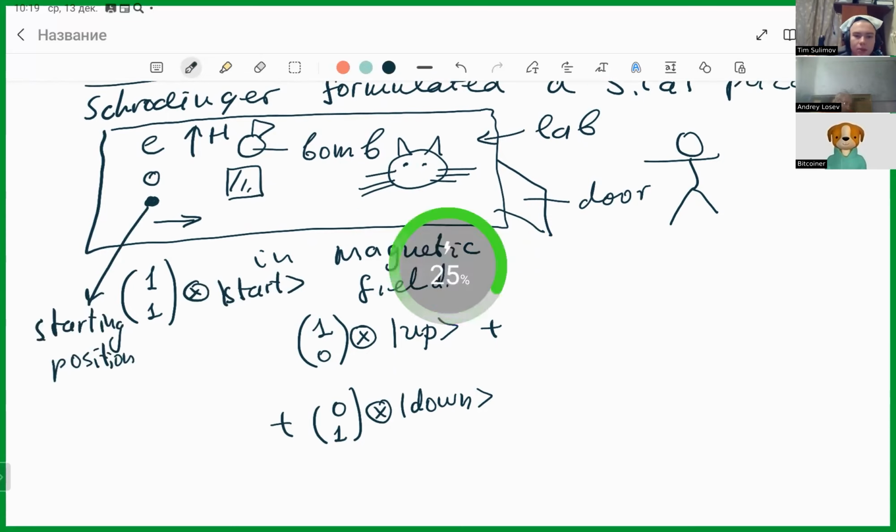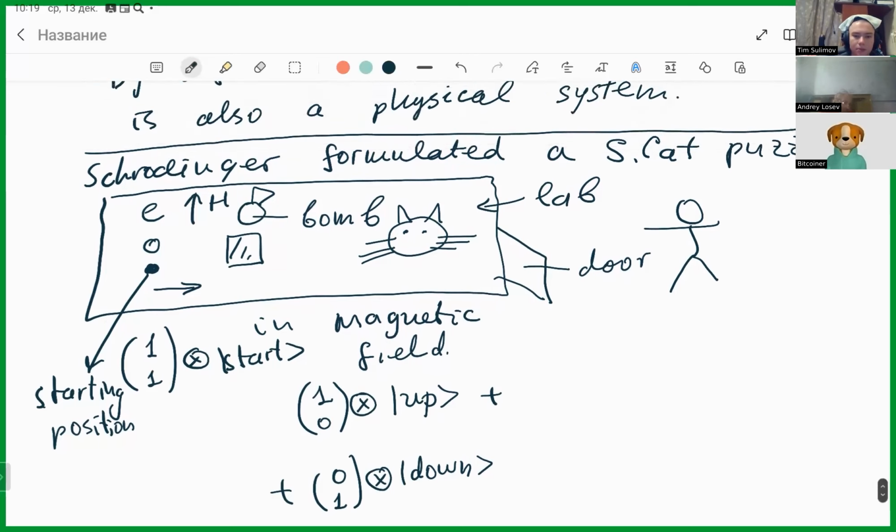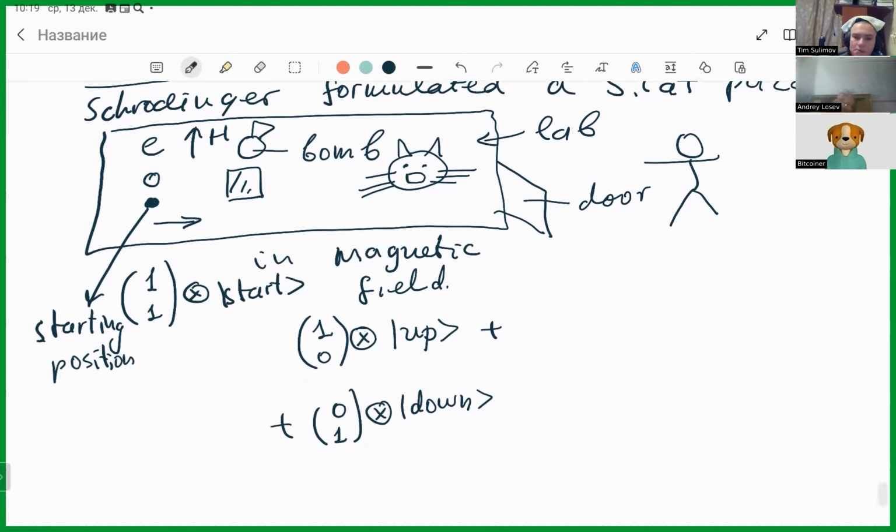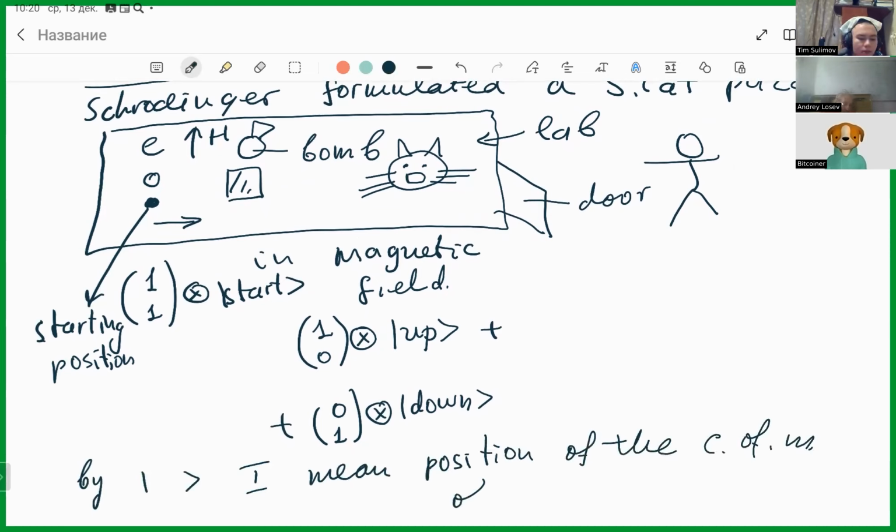And by that ket, you mean the actual ket? No, by the ket vector, you mean the position function, the wave function without the spin, right? By the ket vector start up or down. So ket is an actual ket. No, I mean the ket vector, K-E-T. Yes, ket vector. Yes, yes. So by ket vector, by this vector, I mean position of the center of mass of electron. It starts moving, so it is somewhere here.